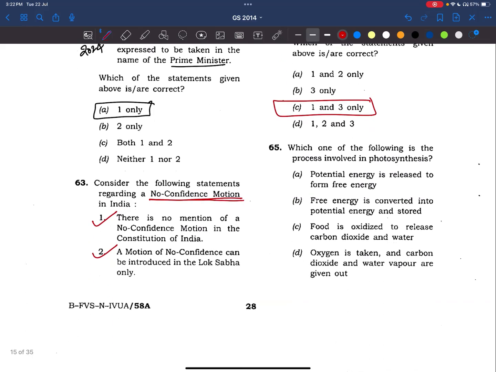And coming to no confidence motion, definitely we have to read the Parliament and State Legislature topic. I think they are very much important. And what are the types of motions as well?